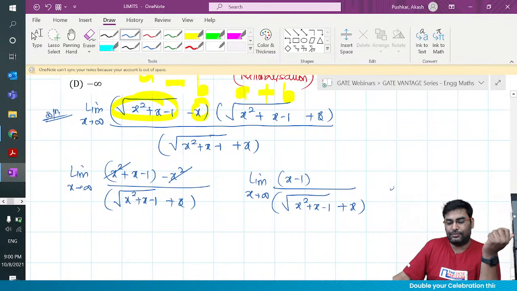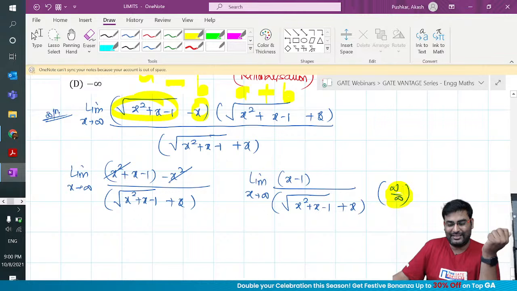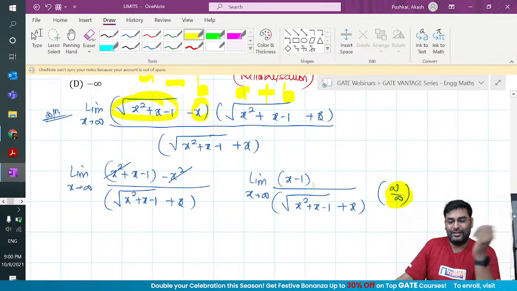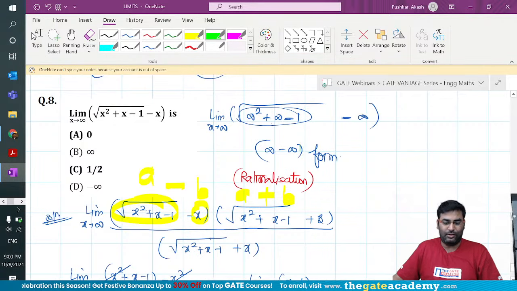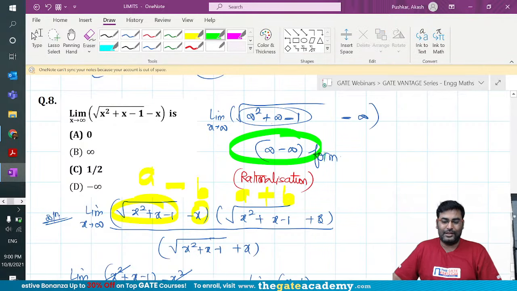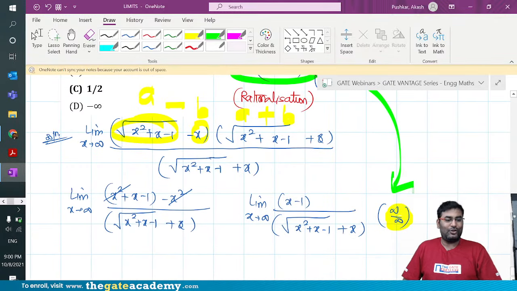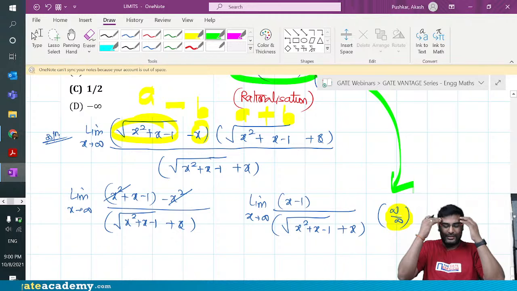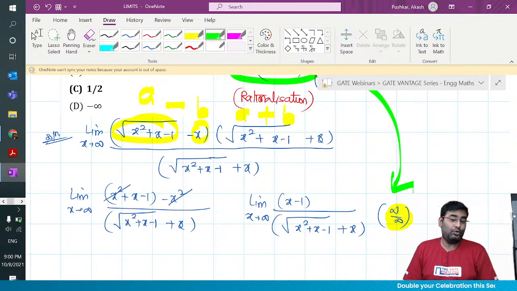But now you get the form infinity by infinity. Let's stop here. If x tends to infinity, what does the journey look like? You have come from the infinity minus infinity form to where, my dear friends? The infinity by infinity form. Is your mind thinking that we can apply L'Hôpital's rule? I think it will be suicide.